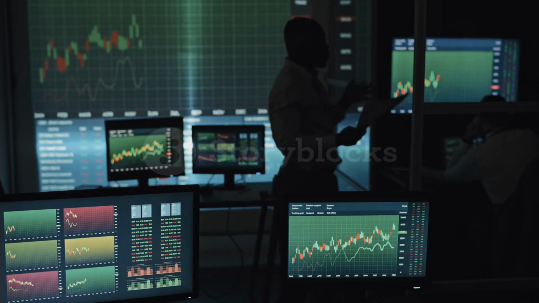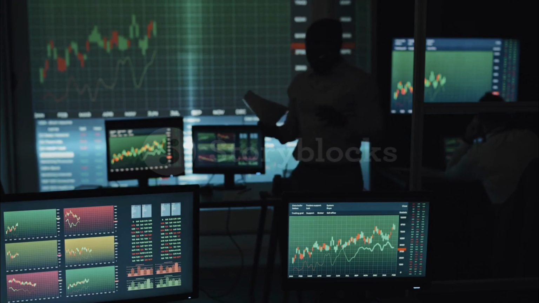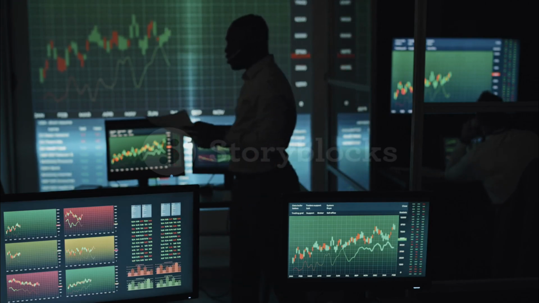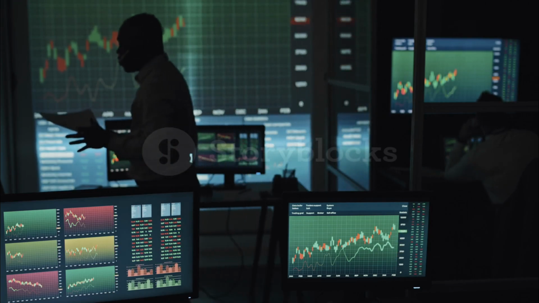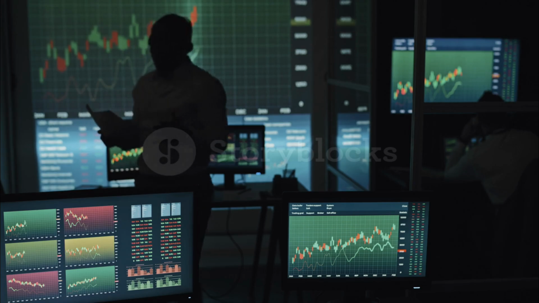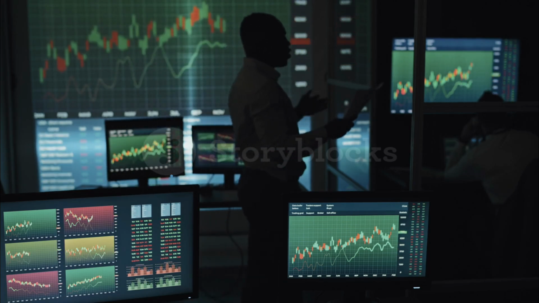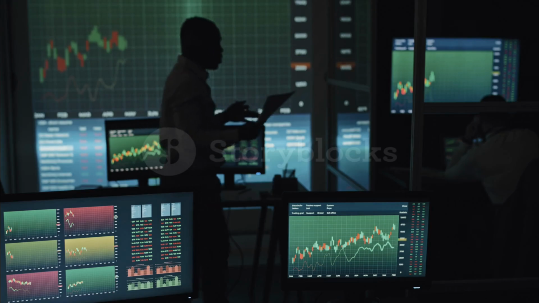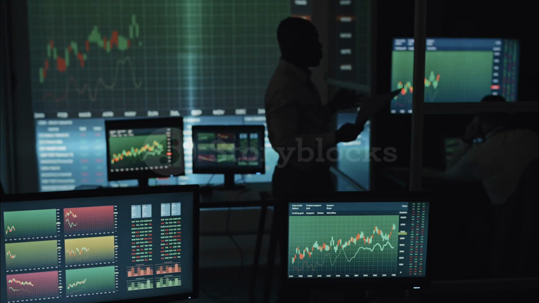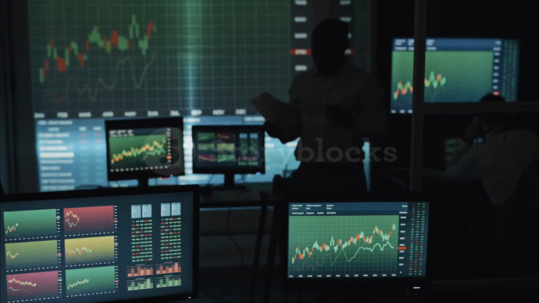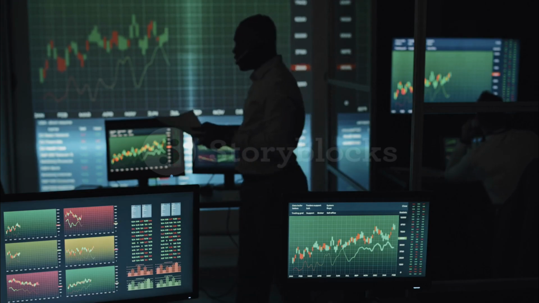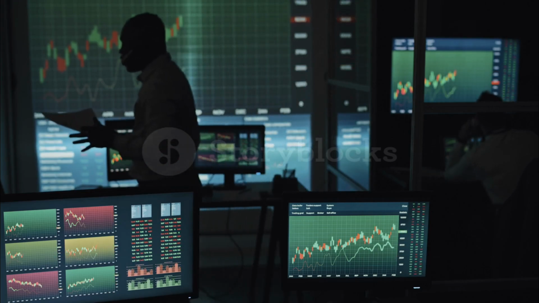Wash trading. Some entities could repeatedly buy and sell Pi between their own accounts to create the illusion of high demand, tricking new investors into buying at inflated prices. Stop-loss hunting. Whales might deliberately push the price below common stop-loss levels, forcing traders to sell automatically, then rebuying at a lower price. 2. Regulatory uncertainty risk.